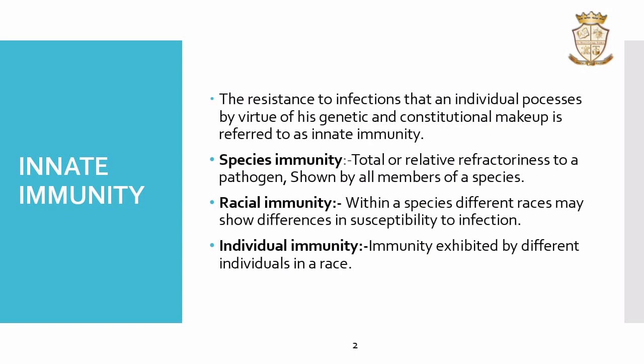Species immunity refers to the total or relative refractoriness to a pathogen shown by all members of a species. Within a species, different races may show differences in susceptibility to infection. This is racial immunity. Individual immunity is the immunity exhibited by different individuals in a race.